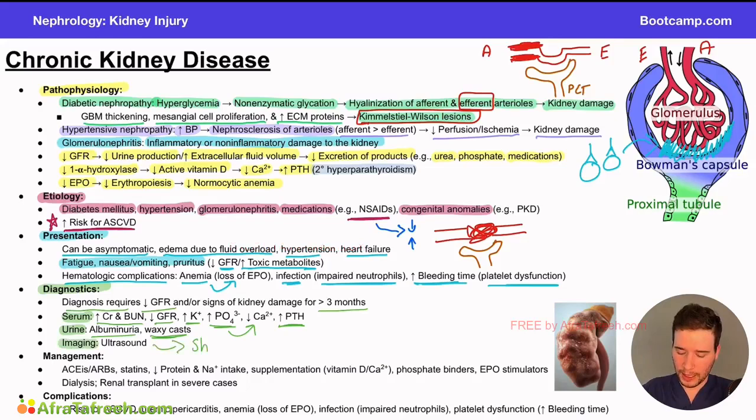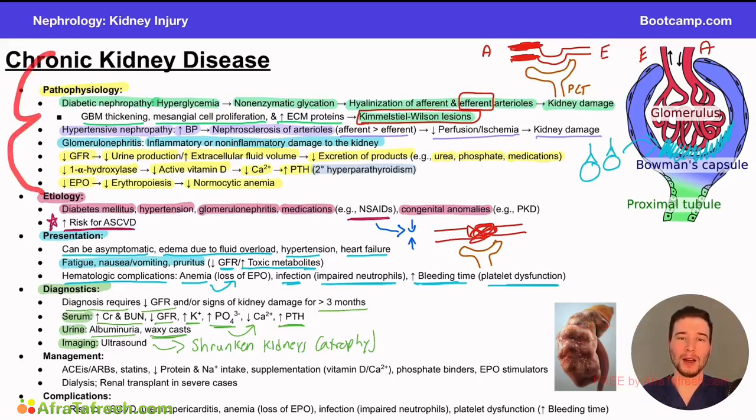Well, patients with chronic kidney disease tend to have shrunken kidneys. And why do you think that is? Well, the reason is if we have decreased blood flow to the kidney over time, and we talked about all the mechanisms that can cause this, we have damage to the kidney, the vascular system, what's going to happen? They're going to shrink over time, right? They're going to atrophy because they're not getting the nutrients, they're not getting the blood supply, they're constantly damaged. And so on ultrasound, we can see this as small shrunken kidneys.